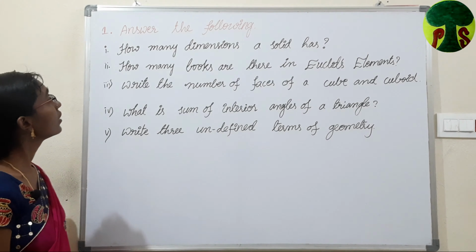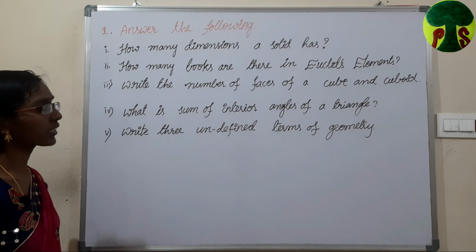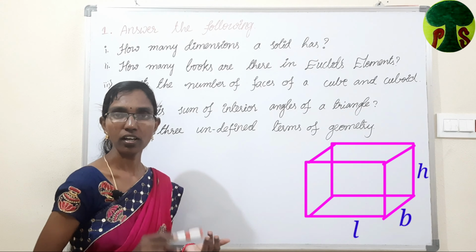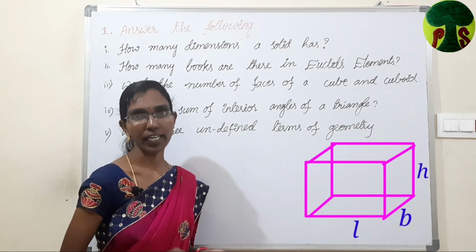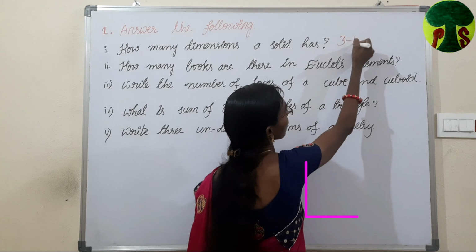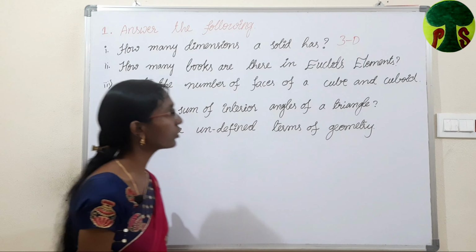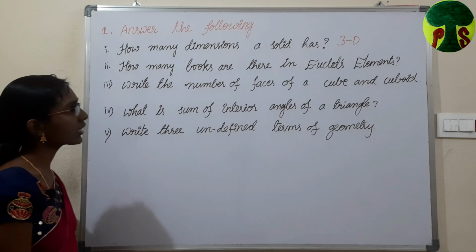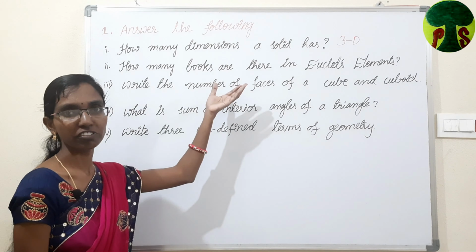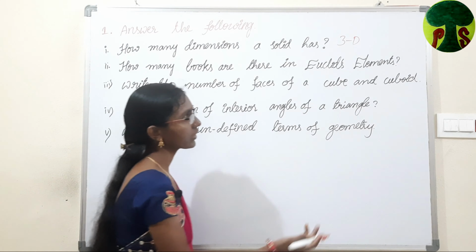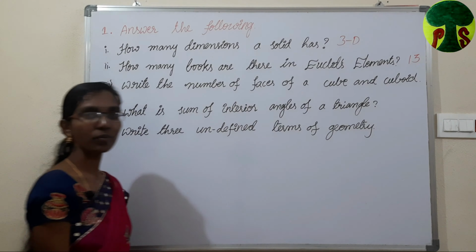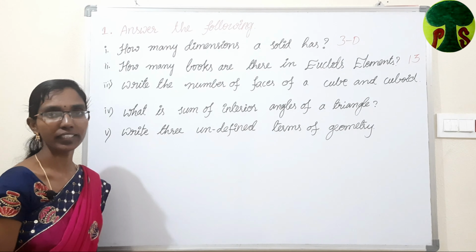First question is, answer the following. In that first one is, how many dimensions a solid has? A solid has length, breadth and height. Means the solid contains 3 dimensions. Coming to the next question. How many books are there in Euclid's Elements? This is quite straightforward question. The answer is 13. 13 books. The Elements contains 13 books.